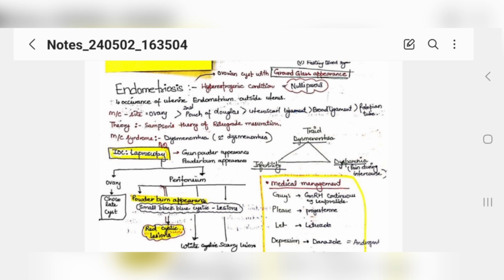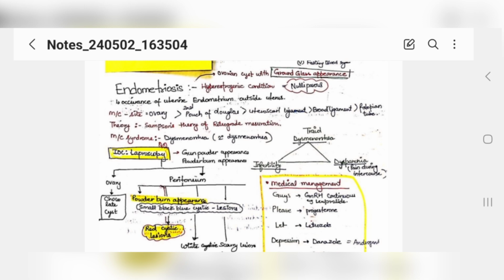The most common symptom, if a patient has endometriosis, is dysmenorrhea, that she has secondary dysmenorrhea, where the pain persists till her last day of menstruation. The triad which is mostly seen in patients of endometriosis is that she complains of pain during menstruation, she complains of infertility, and she complains of dyspareunia, meaning pain during intercourse.